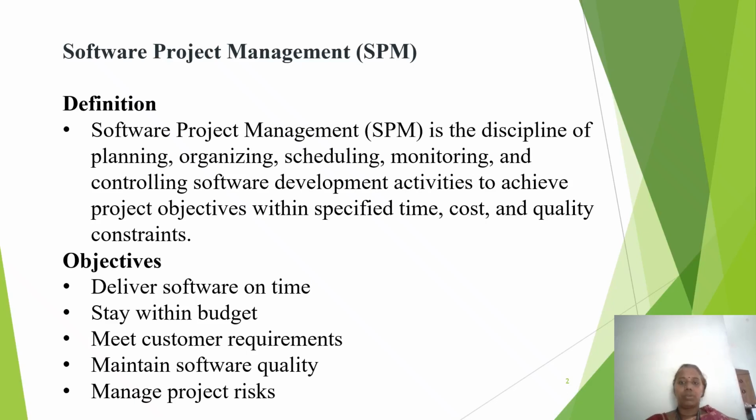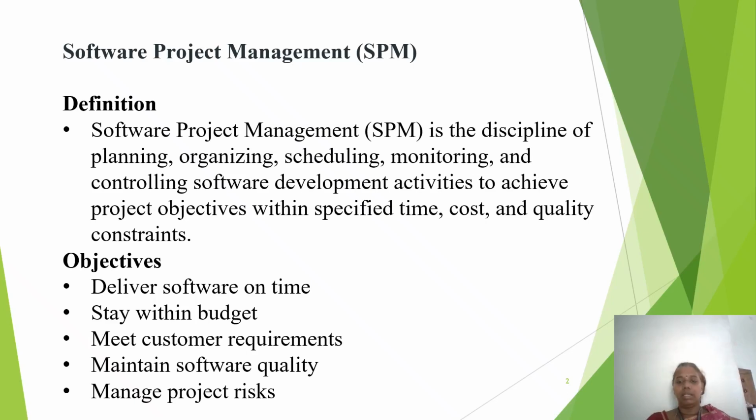Software project management is the process of planning, organizing, scheduling, monitoring, and controlling software development activities so that the project can be completed successfully. It ensures that the software is delivered on time, within budget, according to customer requirements, with the expected quality, and with proper risk control. So let us understand the terms in the definition.